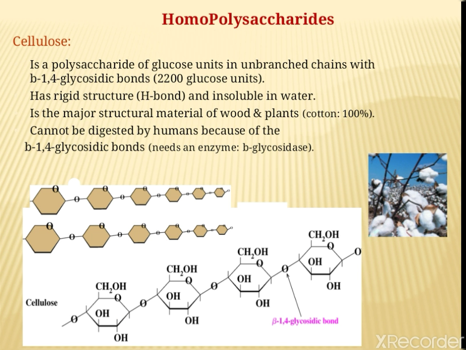Next is cellulose. It is a polysaccharide of glucose units in an unbranched chain with beta 1,4-glycosidic bonds. 2,200 glucose units are present in it. It has a rigid structure and is insoluble in water. It is a major structural material of wood and plants. It cannot be digested by humans because of the beta 1,4-glycosidic bonds; it needs an enzyme, beta glycosidase. See the structure of cellulose.